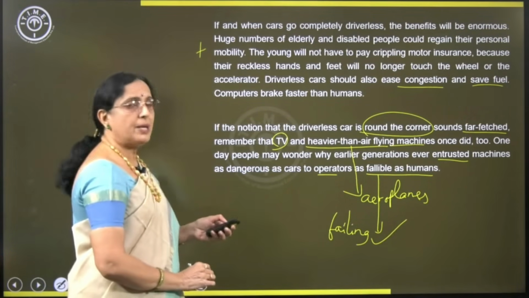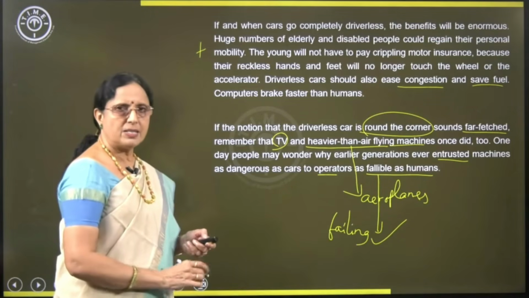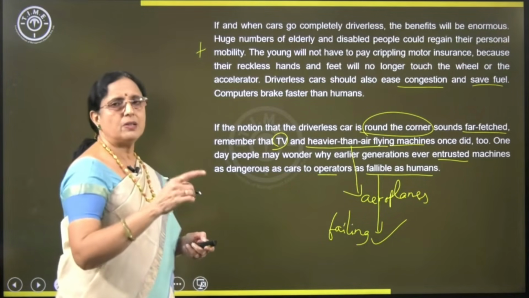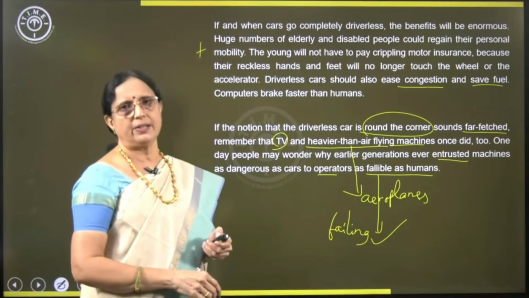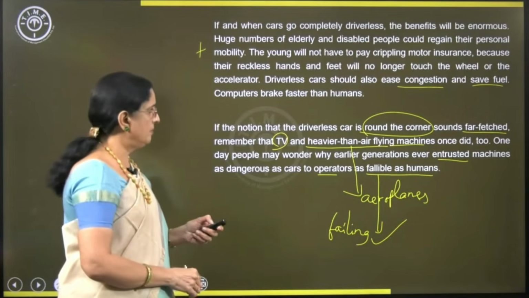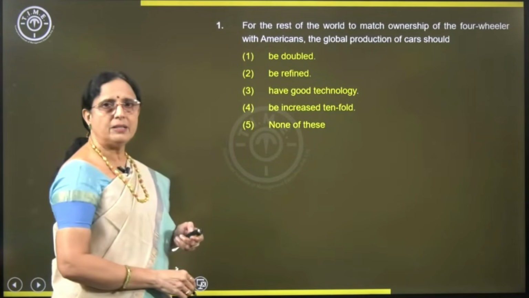So, the entire passage is about driverless cars, negative and positive, and there is also a mention of battery cars and electrical cars. Now, let's look at the questions.